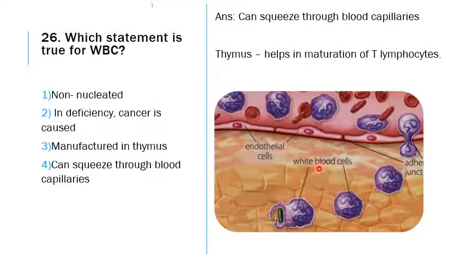This is one of nature's admirations. You can imagine. See here, the green capsule-like thing is the infectious agent or the foreign body. It is now being engulfed in the end. So the WBCs can squeeze out through the blood capillaries at times of need, when there is an invader.